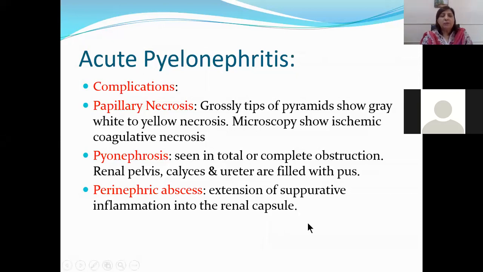So complications are papillary necrosis. Papillary necrosis is mostly seen in diabetic patients. Pyonephrosis, I told you, is the destruction of renal parenchyma with pus formation, and perinephric abscess is spread of the infection into the surface of the kidney, involving under the renal capsule or the tissues around the kidney. Okay, I hope it is clear.